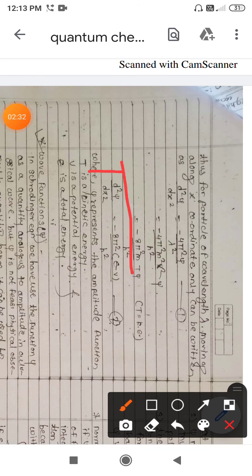This wave equation is important to us. We have directly taken the wave equation and we are not deriving it here. In a later part we are going to derive the whole equation again, but for introductory purposes we are taking only the final result. So this is the important wave equation.